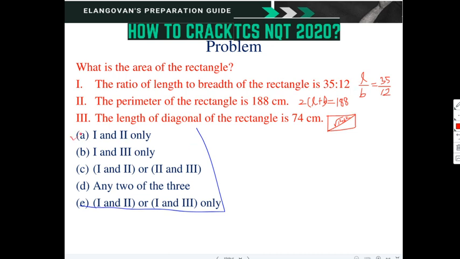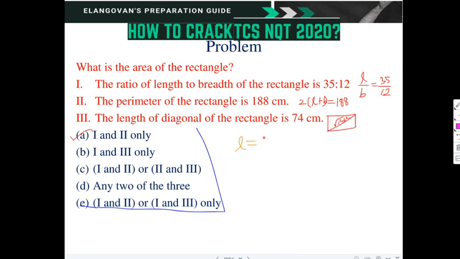Now let us check the first option, 1 and 2 only. L by B is equal to 35 by 12. So from this, what can we write?